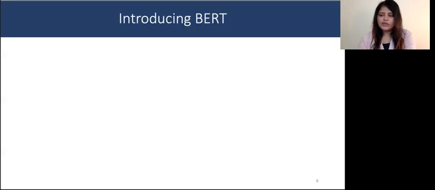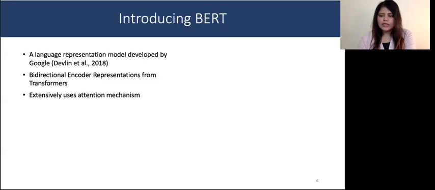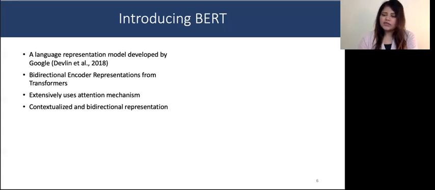So why are we using BERT for this problem? BERT is a language representation model based on transformers. It uses an attention mechanism to relate words at different positions. Also, BERT creates contextualized and bidirectional representations. Context-free word embedding models like Word2Vec and GloVe generate a single representation for each word. But BERT generates contextual embeddings by taking into account the context for each occurrence of the word.